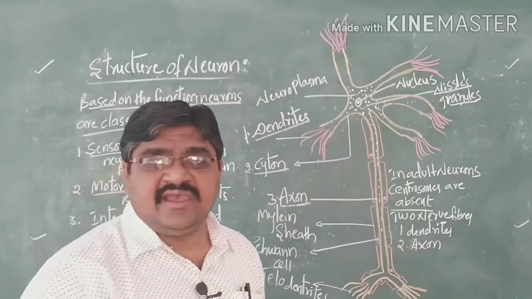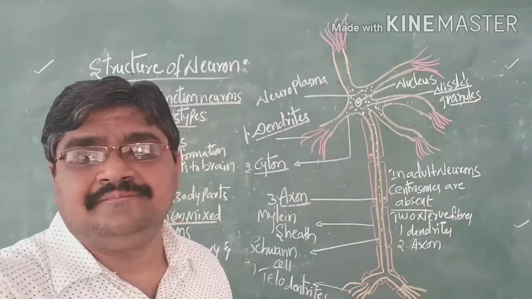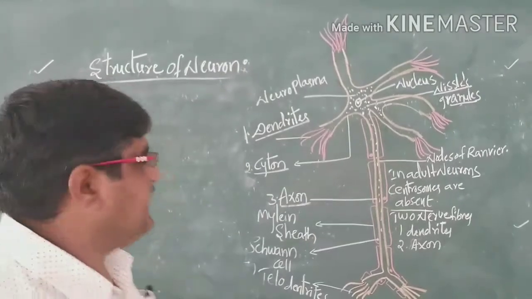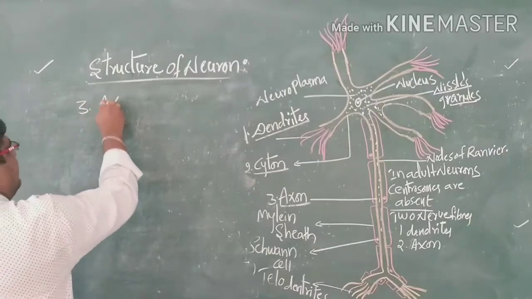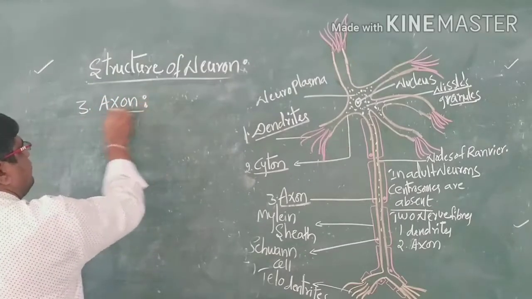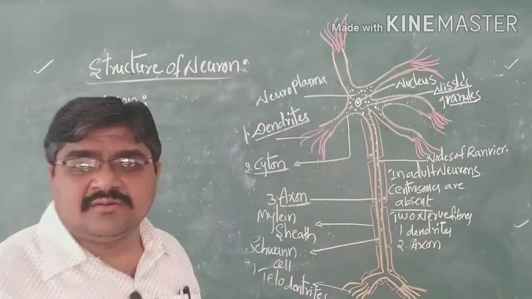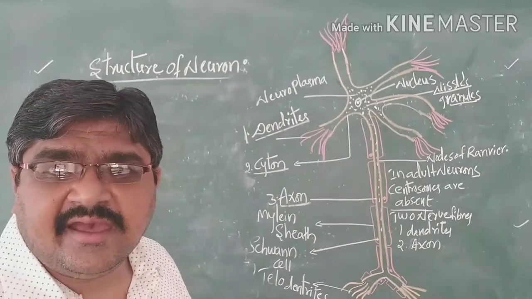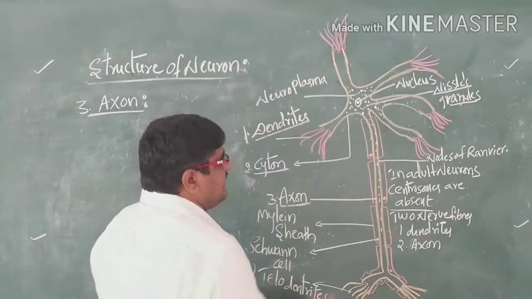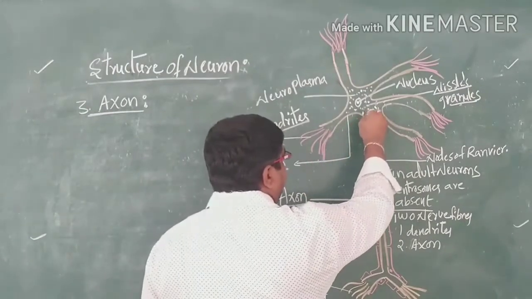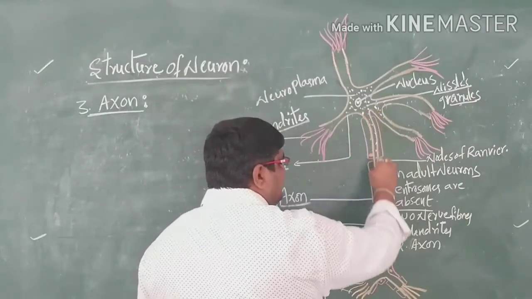Now coming to the last part, the third part, that is the axon. So what is an axon? It arises from the cyton and is connected along a cylindrical shape.